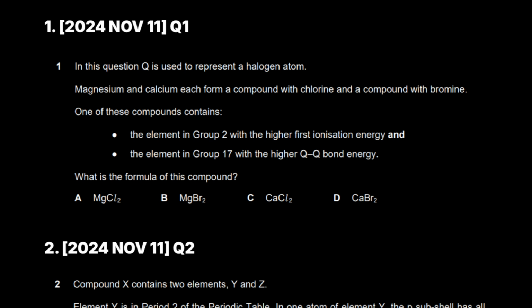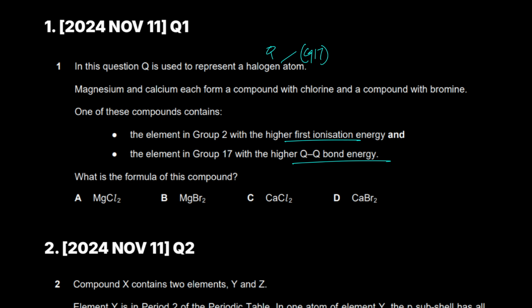Okay. Now, in this question, Q is used to represent a halogen atom, right? Halogens are obviously group 17s, right? So Q is a halogen atom. Magnesium and calcium each form a compound with chlorine and a compound with bromine. One of these compounds contains the element in group 2 with the higher first ionization energy and the element in group 17 with the higher Q-Q bond energy, right? With the higher bond energy. What is the formula for this compound?